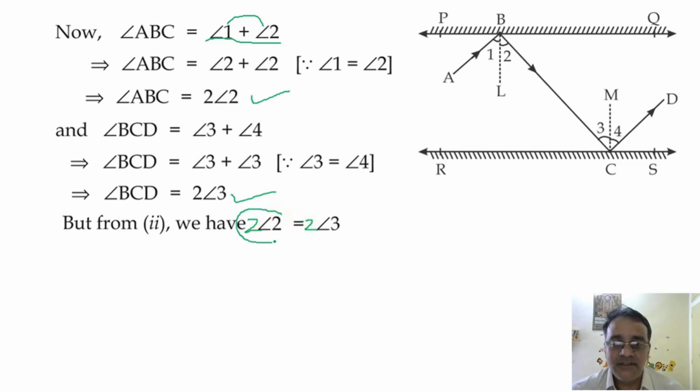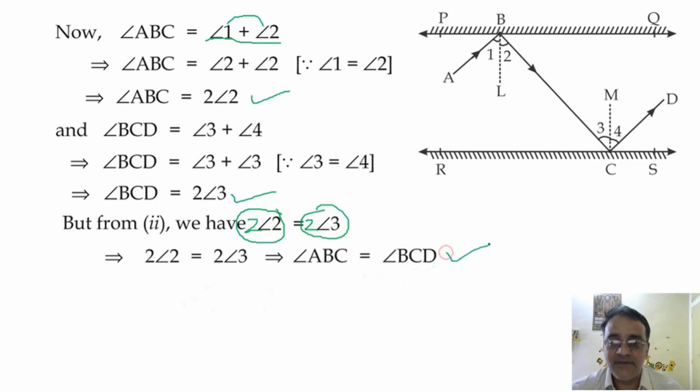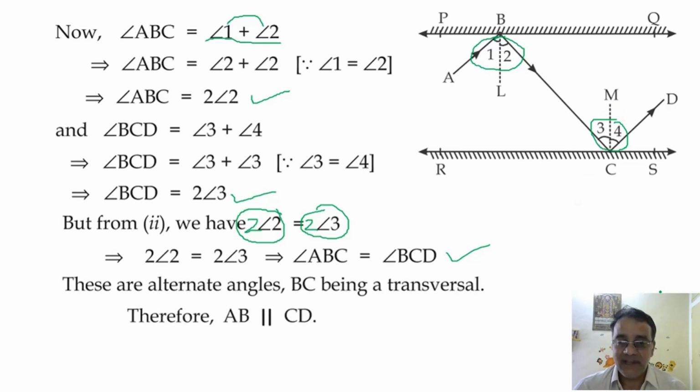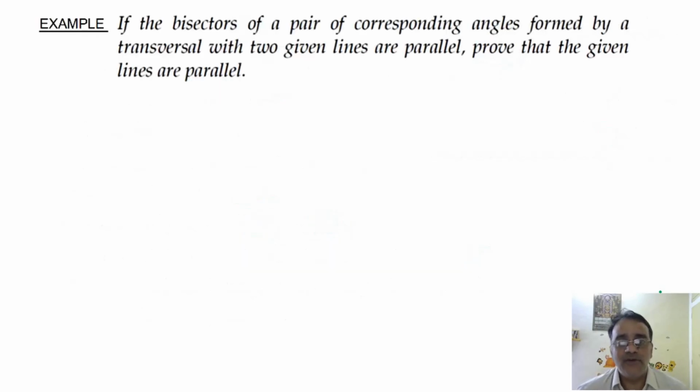Now this is equal to which angle? Angle ABC. And this is equal to which angle? Angle BCD. So this will imply angle ABC is equal to angle BCD. But these are alternate interior angles. So therefore AB is parallel to CD. Any doubt? No, sir. Okay.